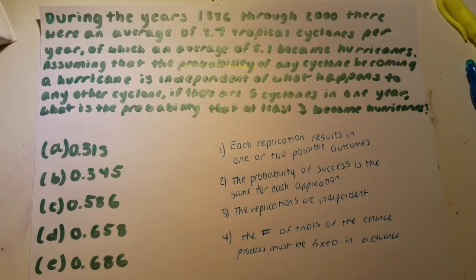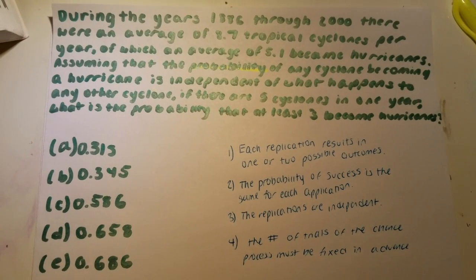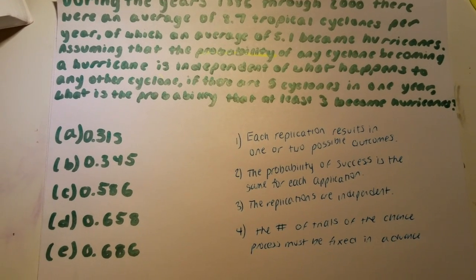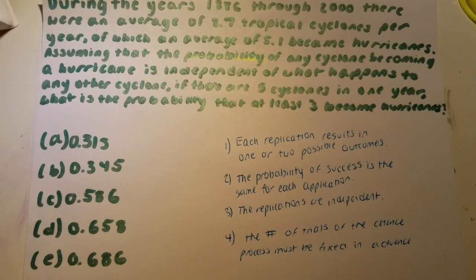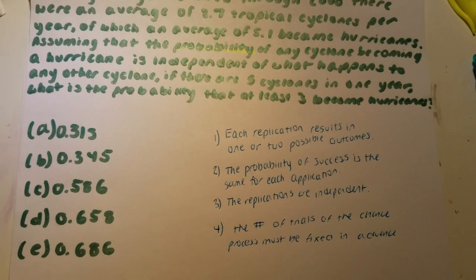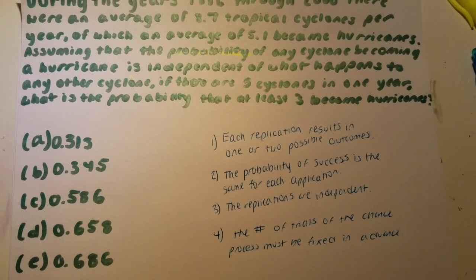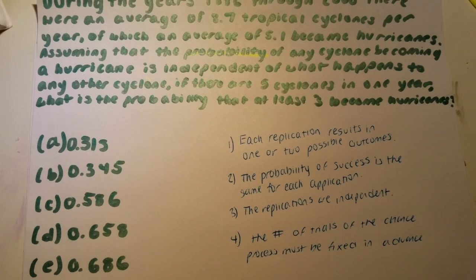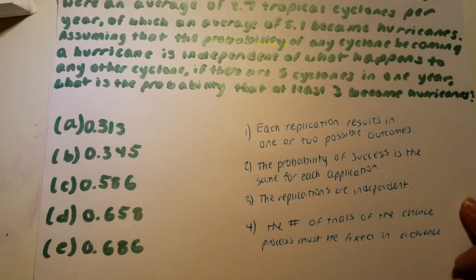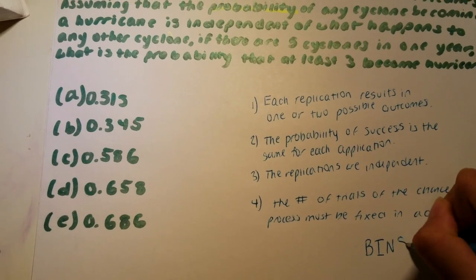Given that this is a probability problem, we must find whether or not it's asking for binomial or geometric. For binomial, there are 4 assumptions that need to be confirmed, and these 4 are that 1, each replication results in 1 or 2 possible outcomes, 2, the probability of success is the same for each application, 3, the replications are independent, and 4, the number of trials of the chance process must be fixed in advance. And altogether, this can be put into 4 letters, which are BINS.